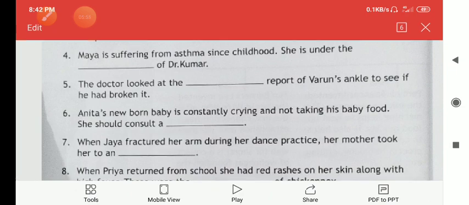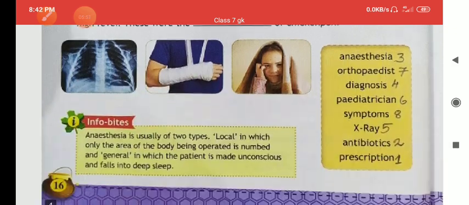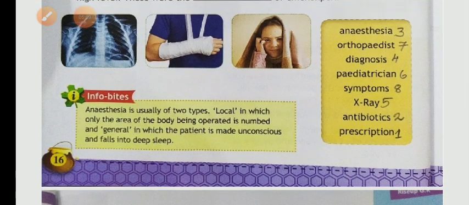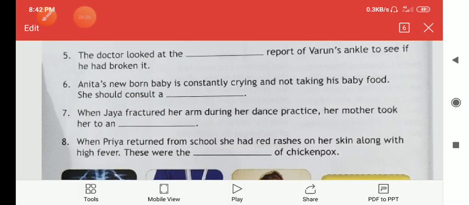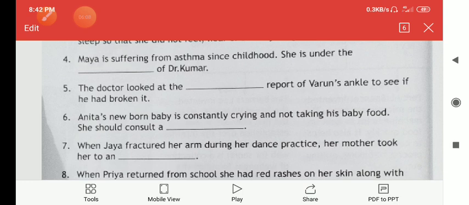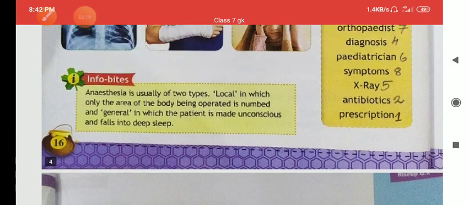Question number 4. Maya is suffering from asthma since childhood. She is under the diagnosis of Dr. Kumar. Then the doctor looked at the dash report of Varun's ankle to see if he had broken it. The doctor looked at the X-ray.